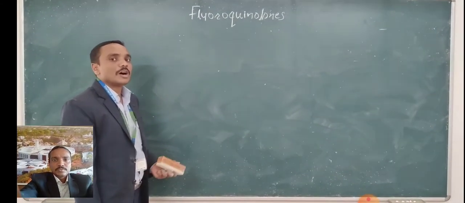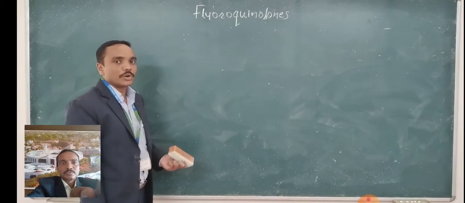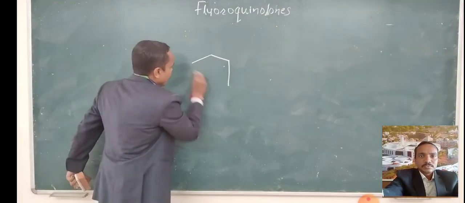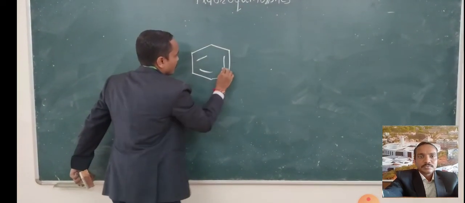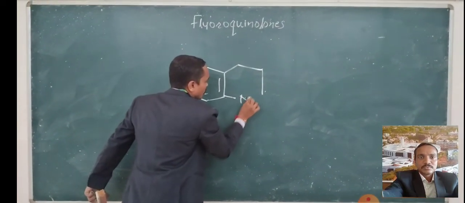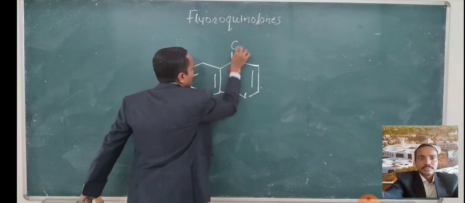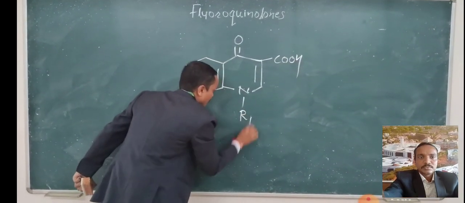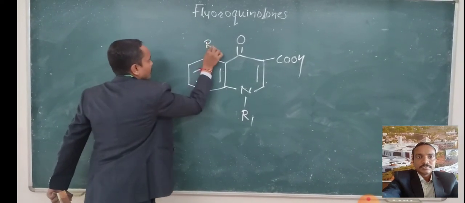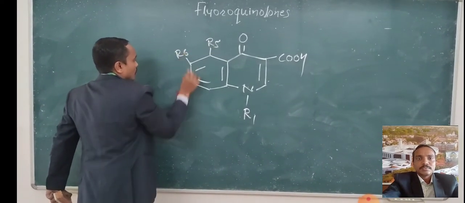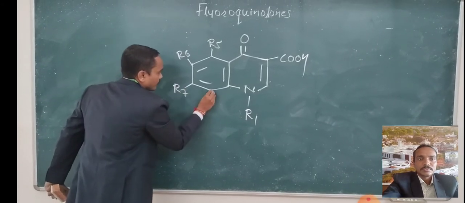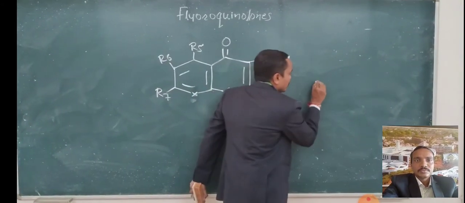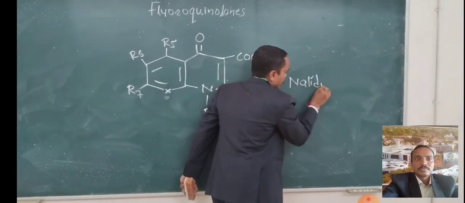Here I will tell you how to draw the structure of fluoroquinolones from their names. First of all, the parent structure is quinolone. We always build the structure in sequence. The first one is nalidixic acid.